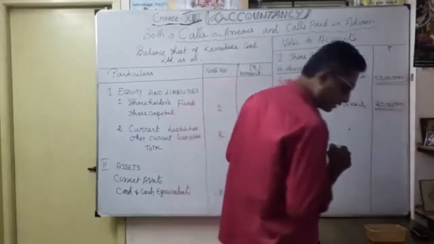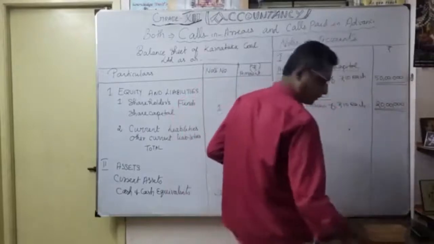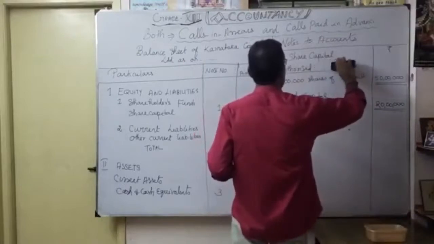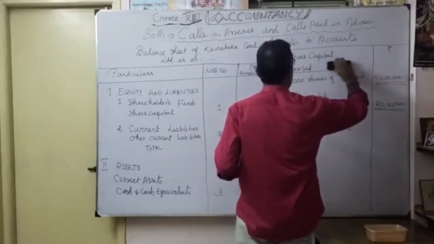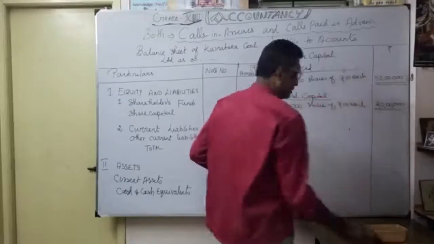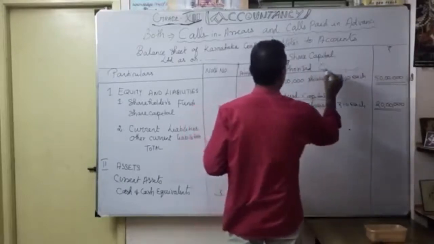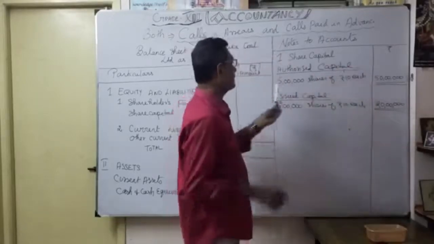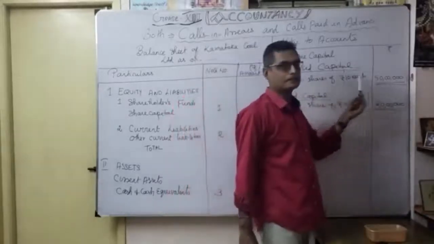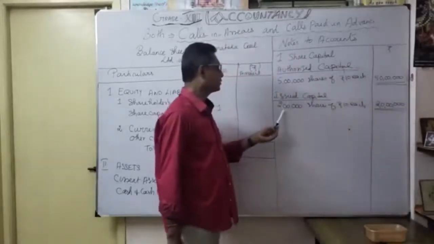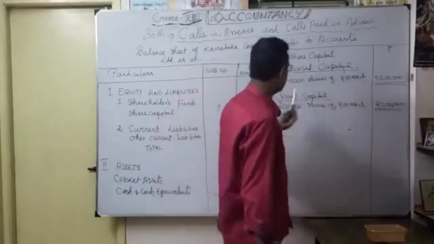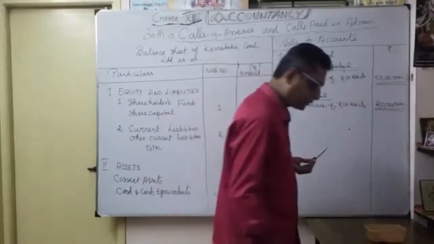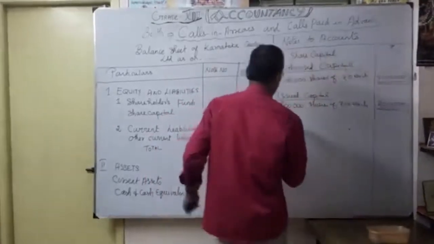First one is authorized capital. No need of share. Authorized capital. Second classification, issued capital. Let's say 5 lakhs at the rate of 10 each, 50 lakhs. Thereafter, issued capital 2 lakhs shares of 10 each, 20 lakh. Then third one here, next one is for subscribed capital. Correct.